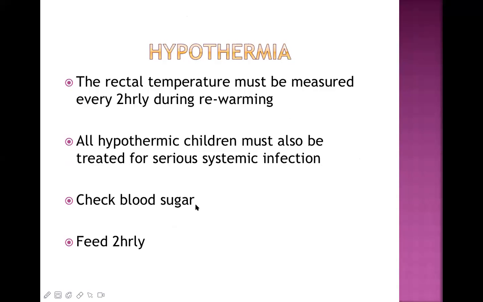Similarly, check blood sugar, okay, and manage it, and feed the child every 2 hourly, because feeding is very much essential for the production of heat. The child should get enough nutrition, then only heat can be produced in the body. A hungry child, a malnourished child has high chance of hypothermia. So feed the child every 2 hourly. This is how hypothermia is managed.